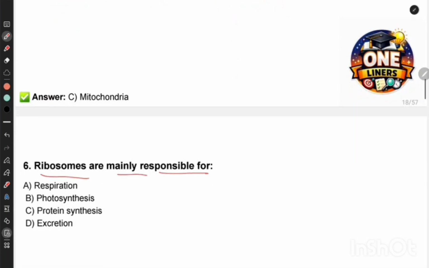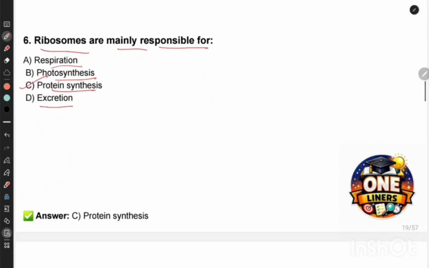Ribosomes are mainly responsible for respiration, photosynthesis, protein synthesis, and excretion. So the correct answer is protein synthesis, right? Ribosomes are responsible for protein synthesis.